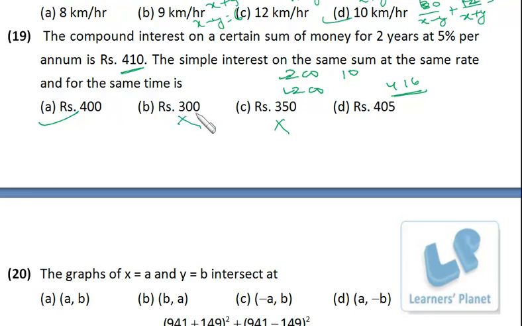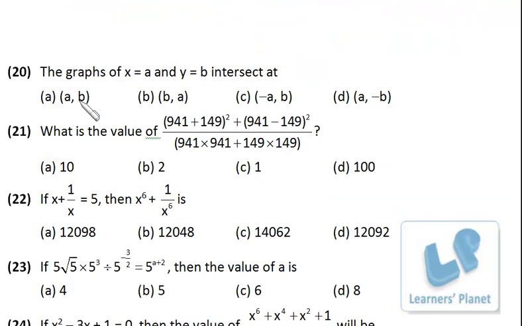So start with that. Drop these two options, start with that. If it is not satisfied, then only you go for this. Okay, so 400 is the correct choice.